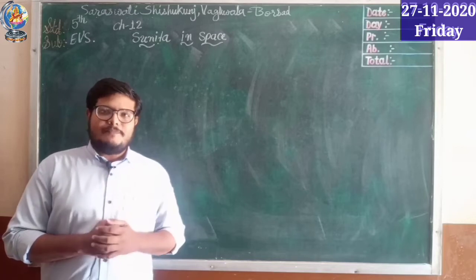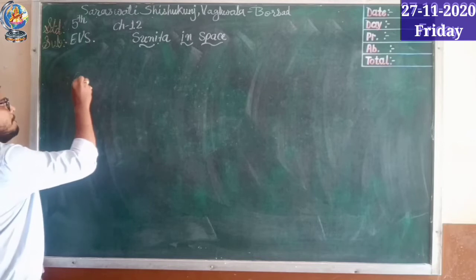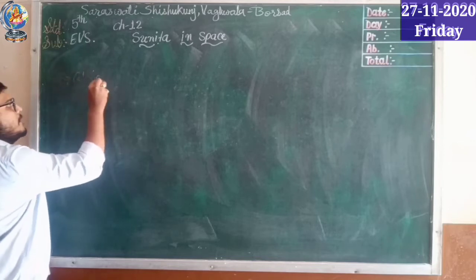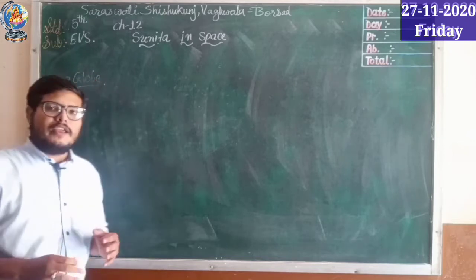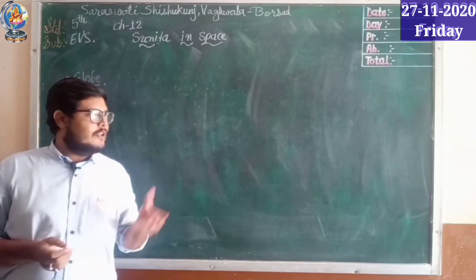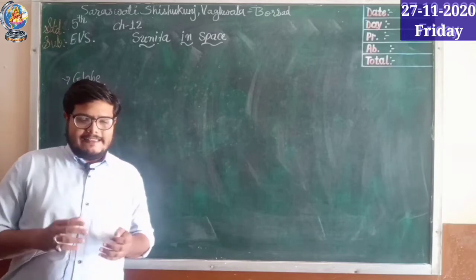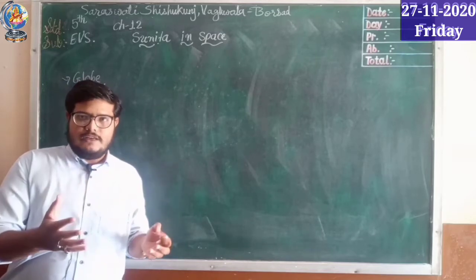So your chapter starts from the globe. Two students are talking about the globe. They have a globe in their hand, right? As we all know, what is a globe? A globe is a model of the earth. It is a physical representation of the earth.